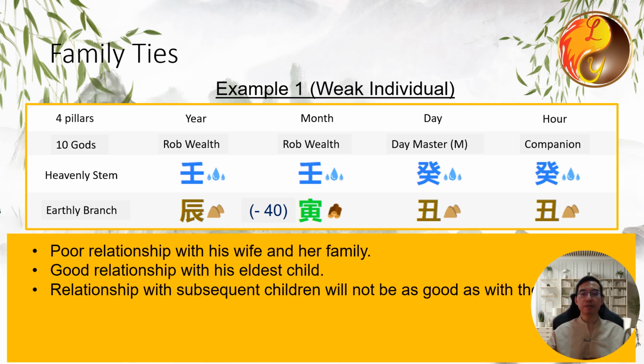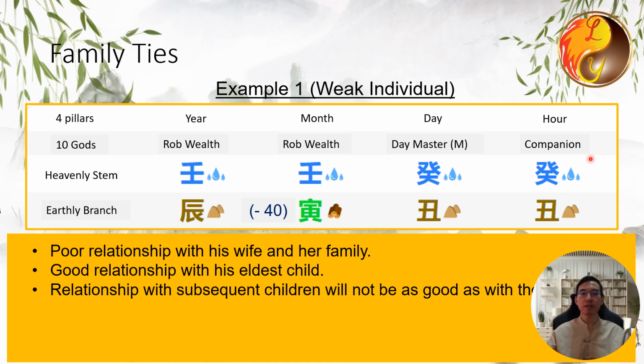The day pillar represents oneself. The lower character of the day pillar represents the spouse and the spouse family. In this case, since it is a male, it represents his wife. Earth restrains water, which is unfavorable, indicating a poor relationship with his wife and her family.